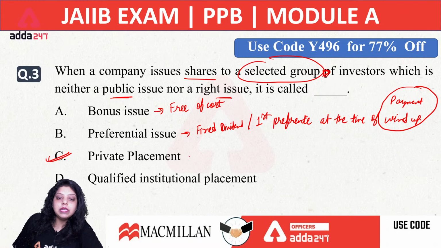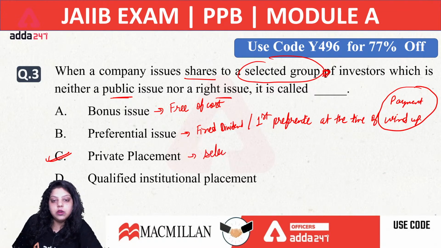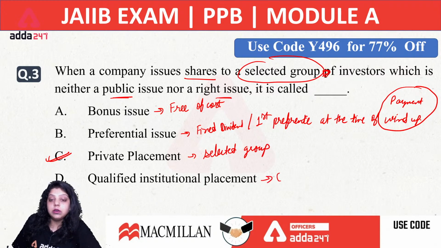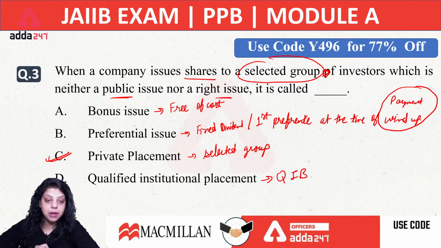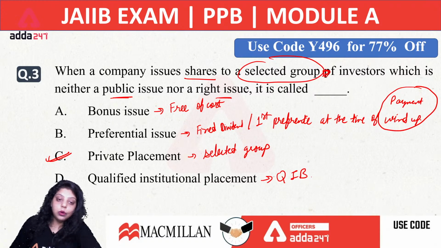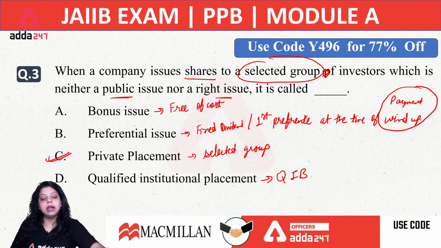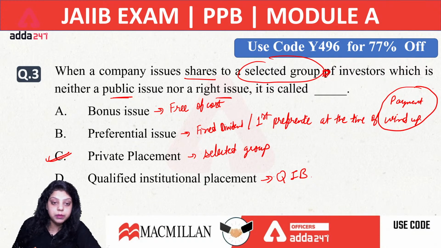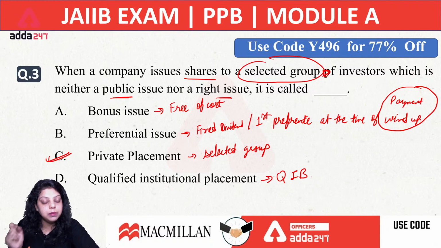Private placement is for a selected group of people. When a company issues shares to them, it is known as private placement. Qualified institutional placement will be done by qualified institutional buyers, those buyers who are qualified to invest in the capital market and the share market. It can be commercial banks, primary dealers, NBFCs, etc. So only those particular investors or buyers can invest in the qualified institutional placement. So the right answer for question number 3 will be C, that is private placement.